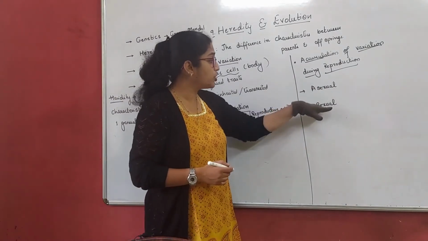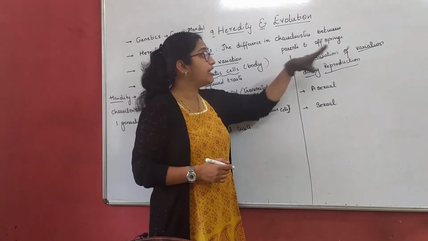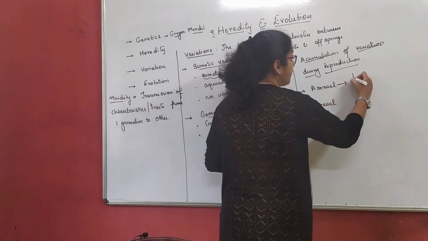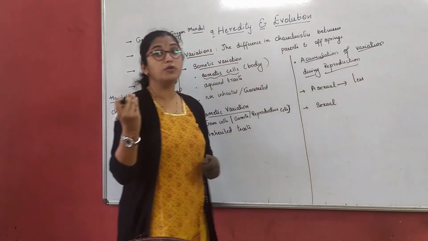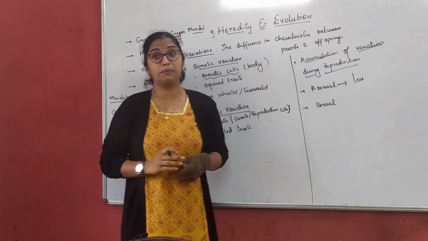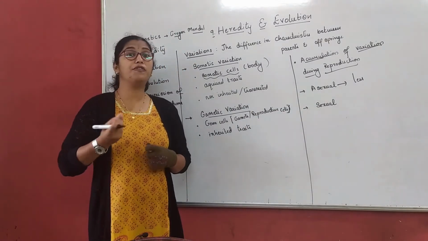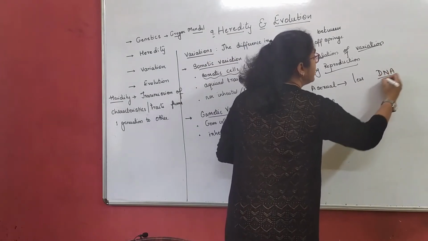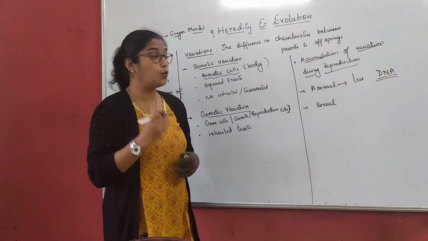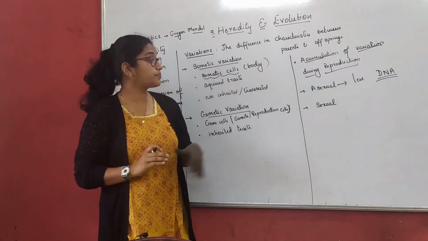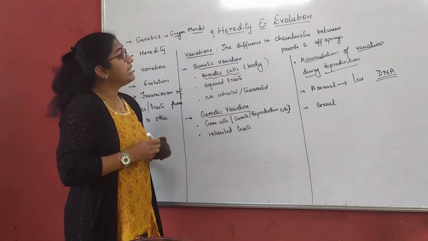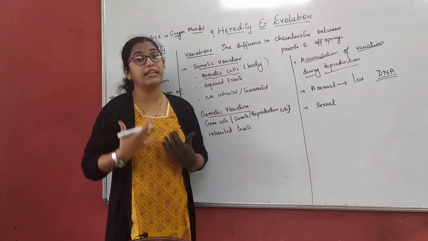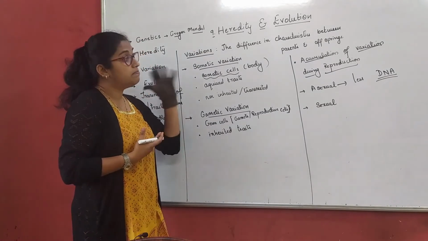In both asexual and sexual reproduction, variation plays a very important role. Variations are very few in asexual reproduction, because the copying or mutation of DNA is much less than in sexual reproduction. Now, what is DNA? DNA is a self-replicating material which is present in all living organisms as the main constituent